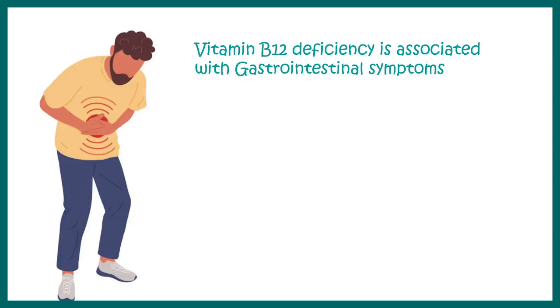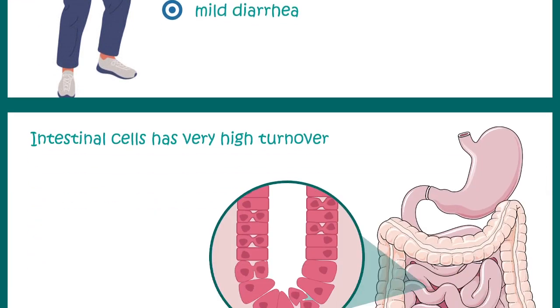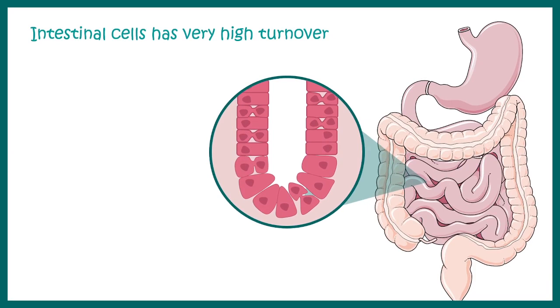Vitamin B12 deficiency is associated with gastrointestinal symptoms like alteration in bowel motility, constipation. Sometimes it is associated with mild diarrhea. Now, let me tell you the reason behind this. Intestinal cells have a very high turnover, so they divide a lot. Now, when vitamin B12 is deficient, we already have learned that DNA synthesis cannot happen, right?